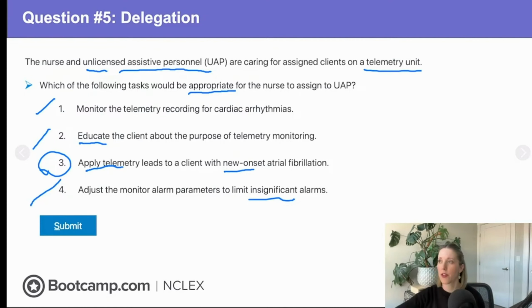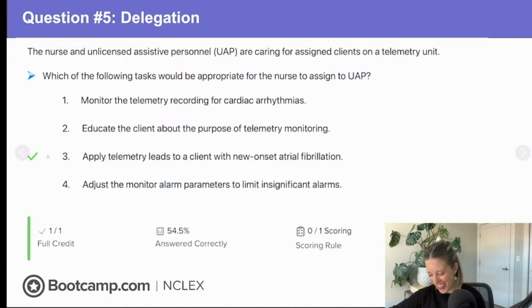Okay, so that leaves us with 3. And I see a lot of people chose that. So what do you think? Were we right? All right, yes, we were correct. 54.5% of people in our bank got this correct. So you guys are doing really, really well.